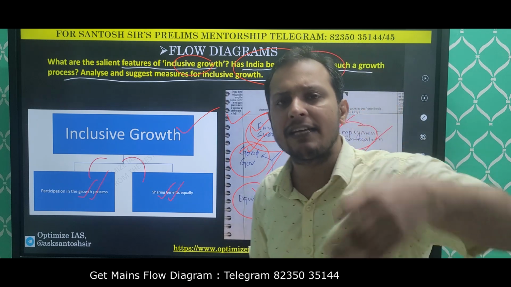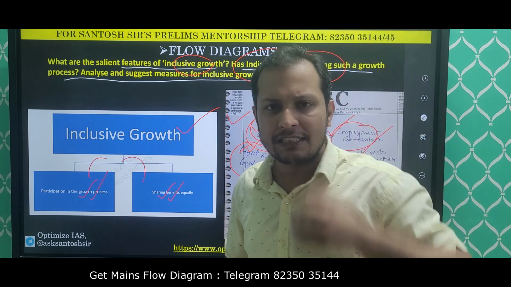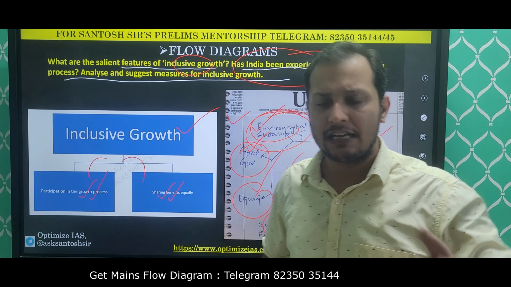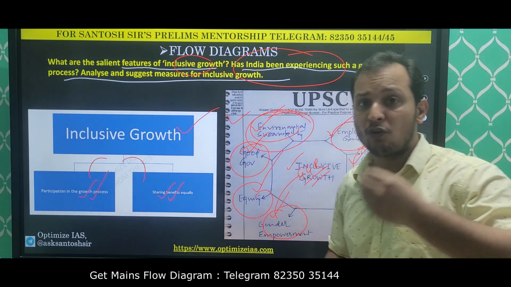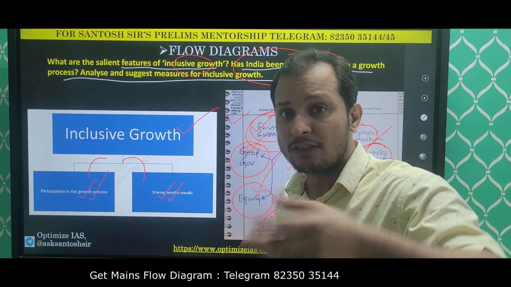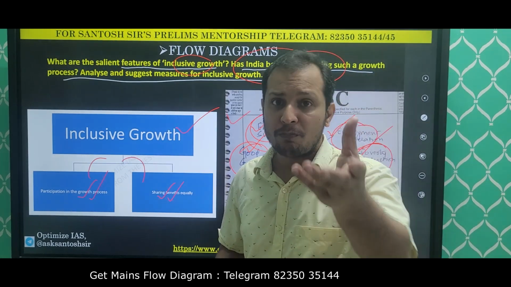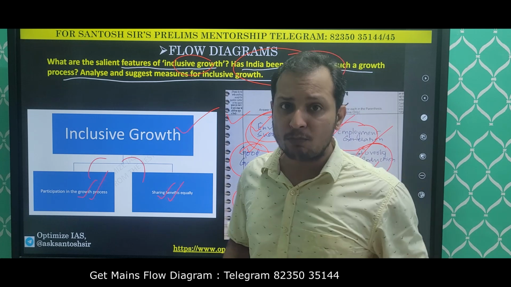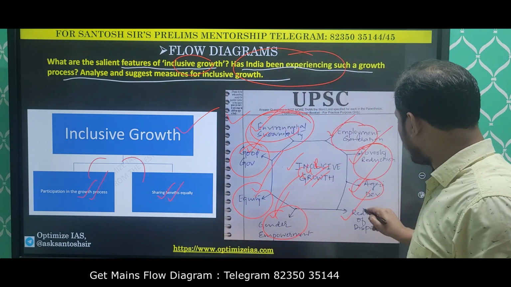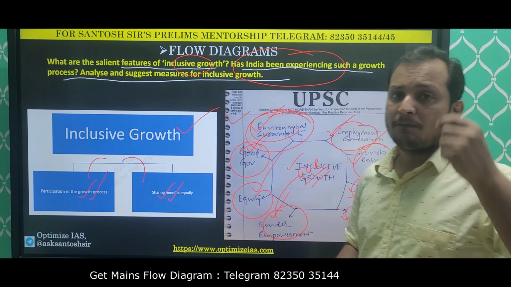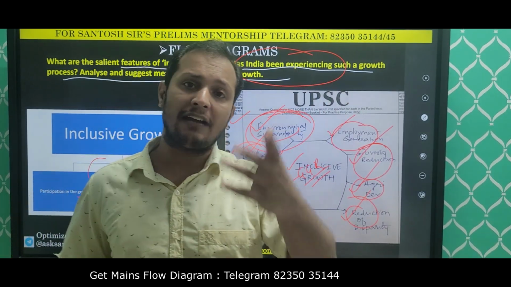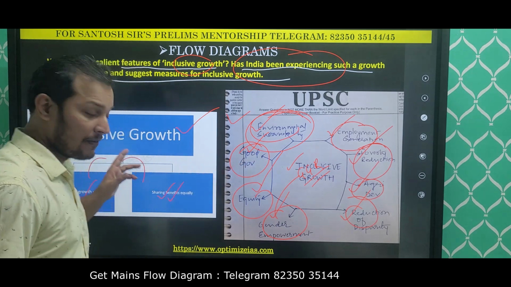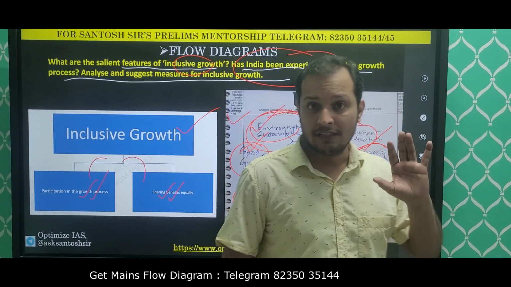How much effort is India making to tackle climate change and pollution? Poverty reduction: what is the MPI, the Global Multidimensional Poverty Index? What percentage of people in India are poor? Without facts for each and every component of inclusive growth, how can you say that India is having inclusive growth or not? So diagrams are a must.